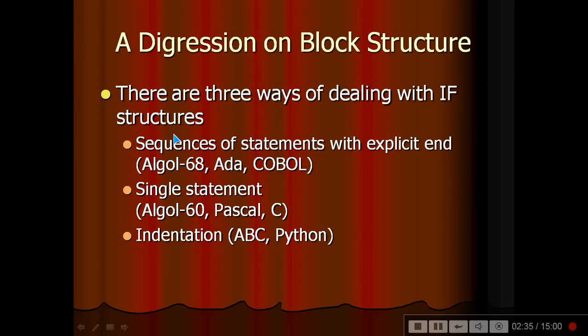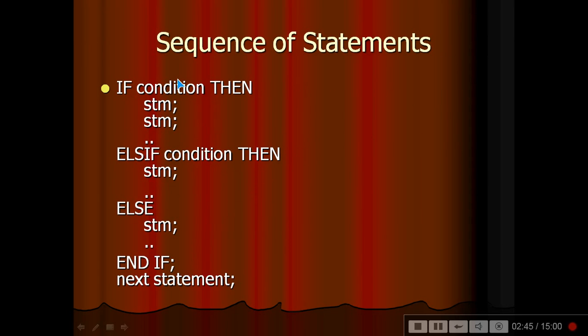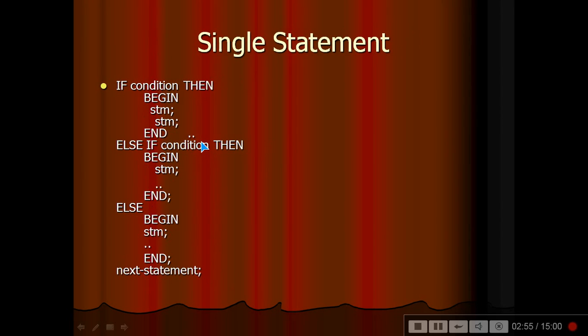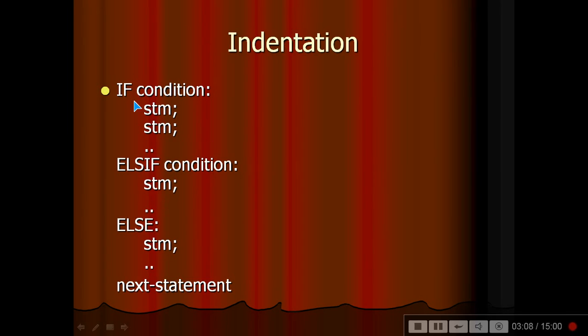A digression on block structure. There are three ways of dealing with if structure: a sequence of statements with explicit end, a single statement, or indentation. So if this way, else if this way, and this is what we can use in Python. What I mean when I say single statement: if condition, then all is one statement. And indentation, this is one, make it indent, so this will be treated as similar to the previous one we just saw.